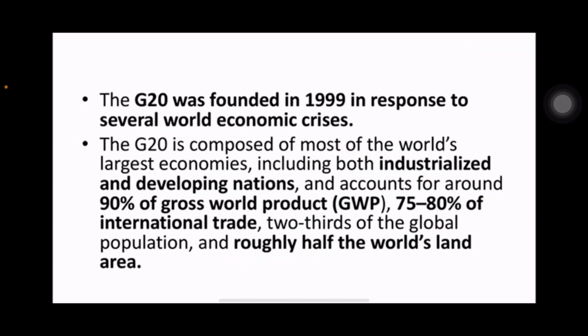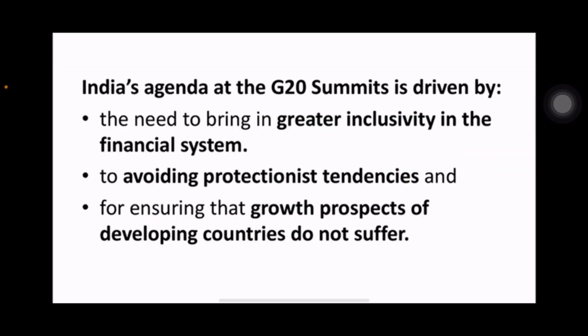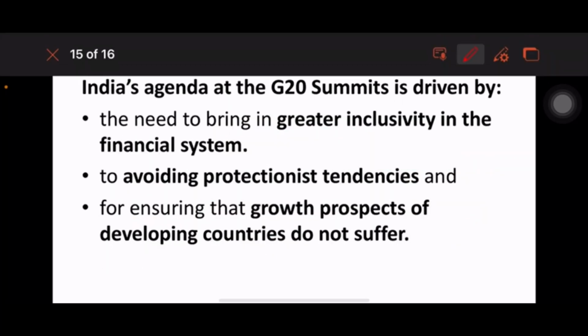G20 was founded in 1999 with respect to the economic crisis that happened at that period of time. It is composed of most of the world's largest economies, both industrialized and developing nations. Around 90% of gross world product and 75 to 80% of international trade is located here. India's agenda in G20 is to bring in greater inclusivity in the financial system, to avoid protectionist tendencies and to ensure the growth prospects of developing countries.